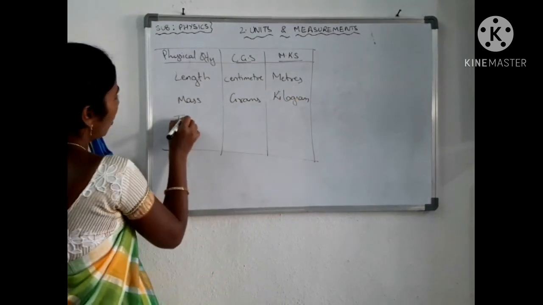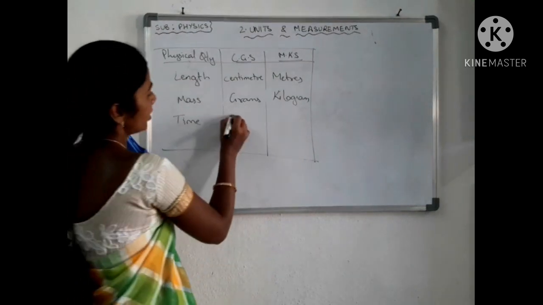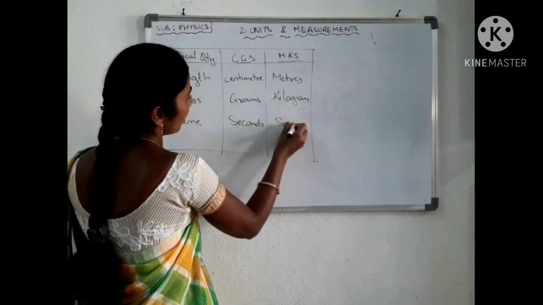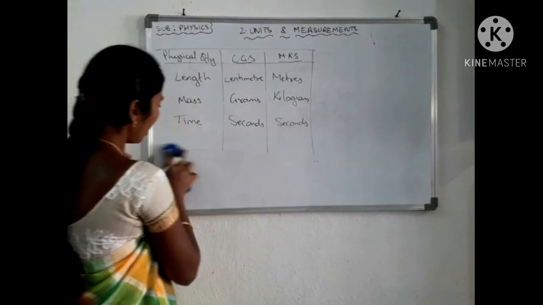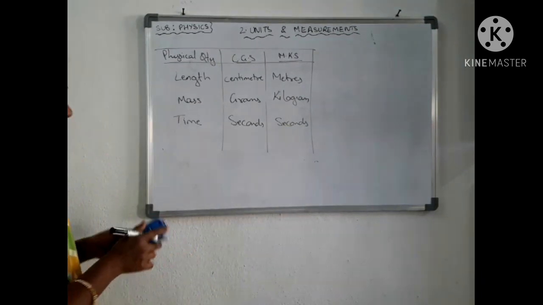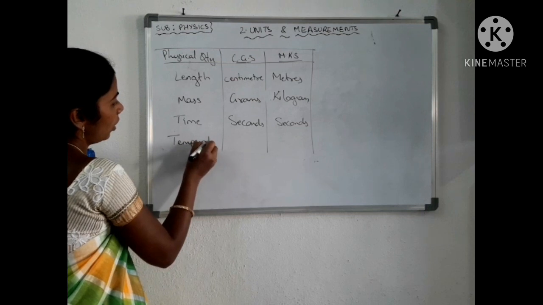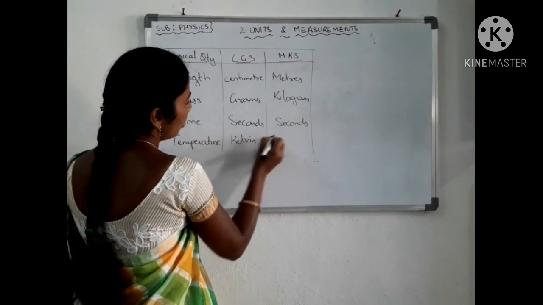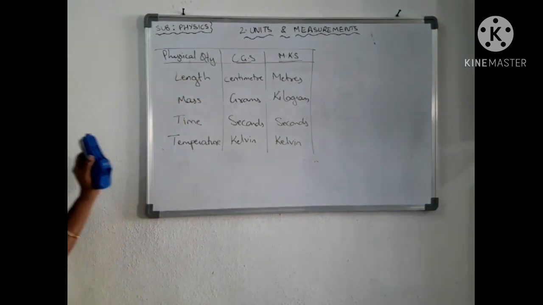How do we measure time? Time is always measured in seconds. Temperature is always measured in kelvin, whether it is the CGS system or the MKS system.